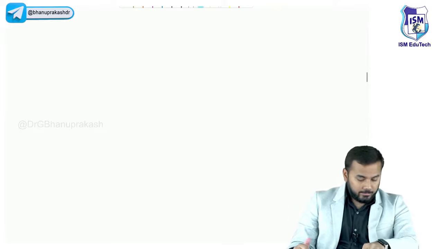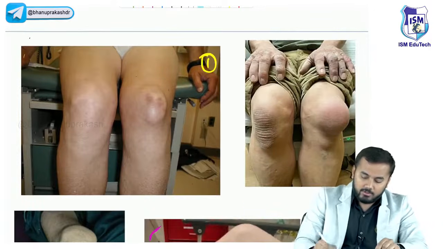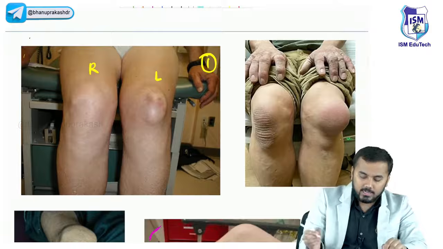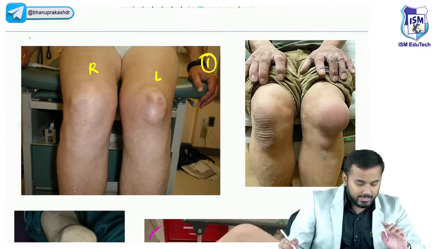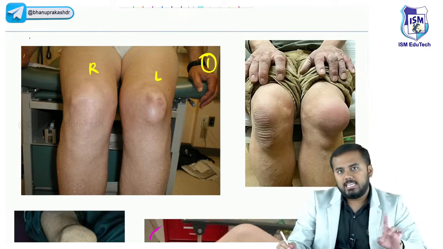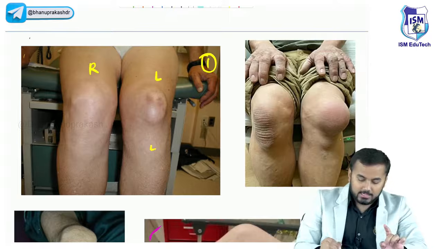Now you will tell me about this case. Let us say patient number 1. This is his right leg. This is his left leg. Now tell me which leg has got a problem. By looking at his knee, I can very easily find out that the left leg has got a problem.